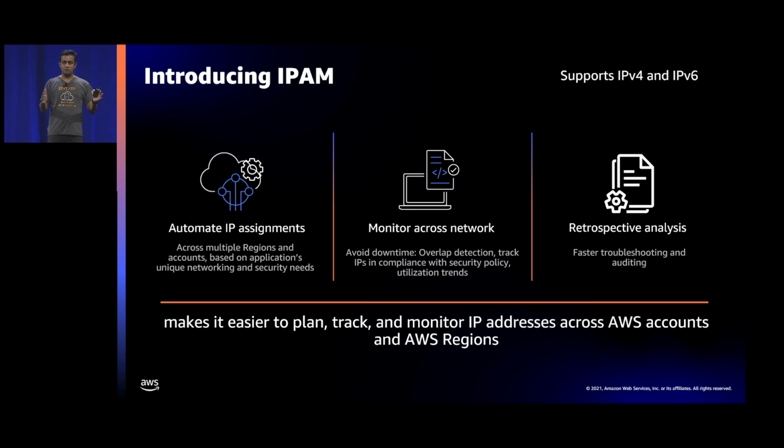Essentially, what IPAM does is 3 things. First, it allows you to automate IP address assignments. So now your developers can go to IPAM and ask for an IP address, and they will get it in seconds. So no longer cutting tickets or asking for IP addresses through emails.